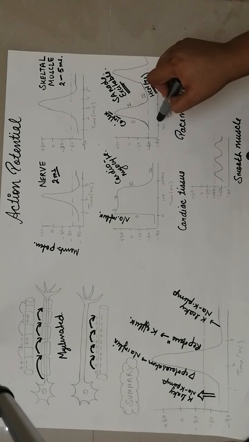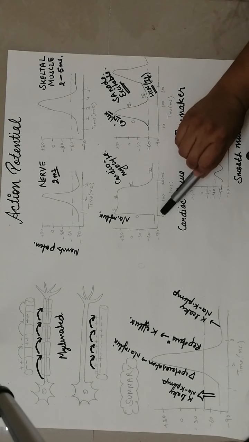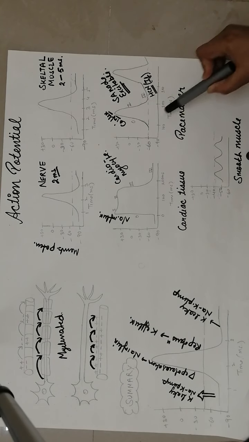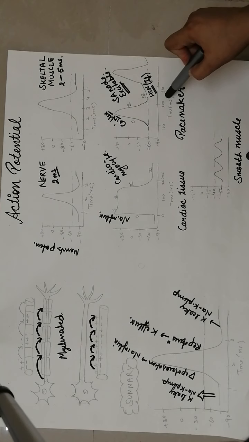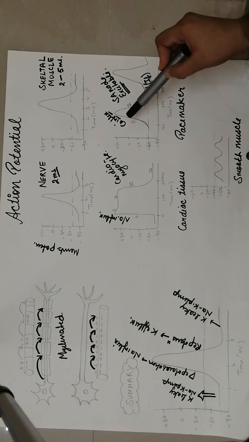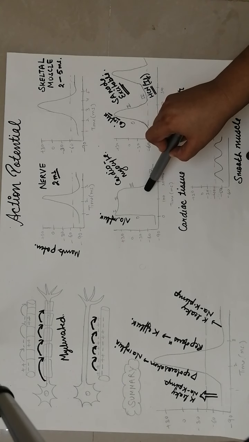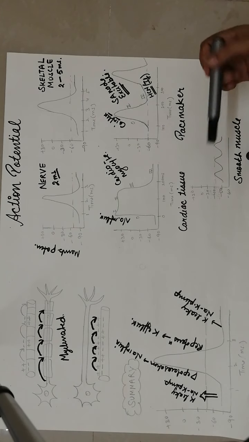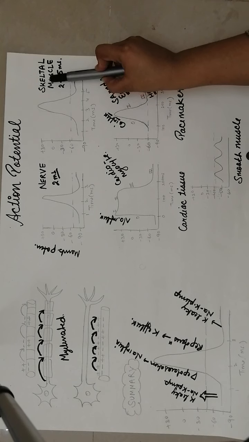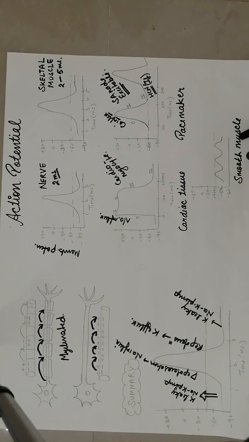And the most important thing is the duration also. For the cardiac myocyte, the duration is 200 milliseconds, and it will obviously be the same for the SA node, because these go hand in hand. The SA node excites the tissue, and that action potential is transmitted to the cardiac myocyte, right? So we have seen the action potential in nerve, skeletal muscle, cardiac myocyte, and SA node. Now the only thing left is smooth muscle, which you should know.